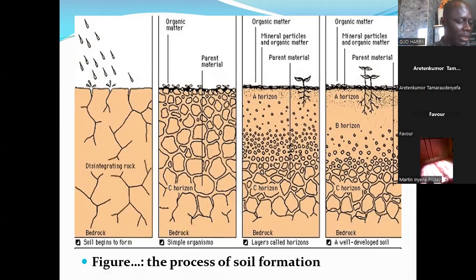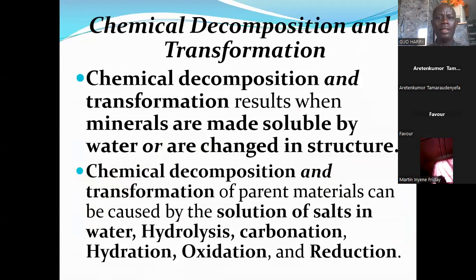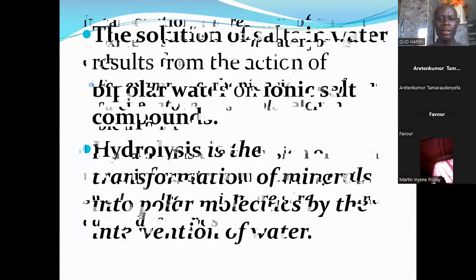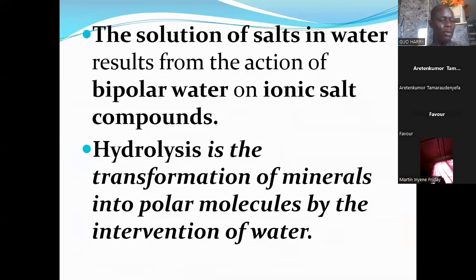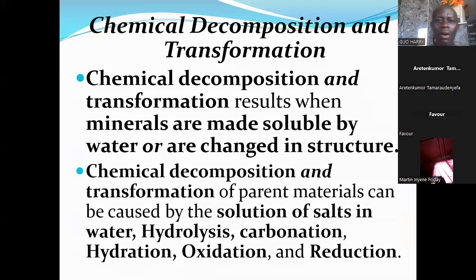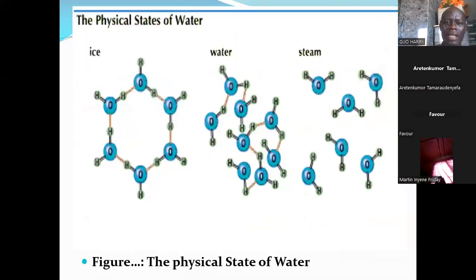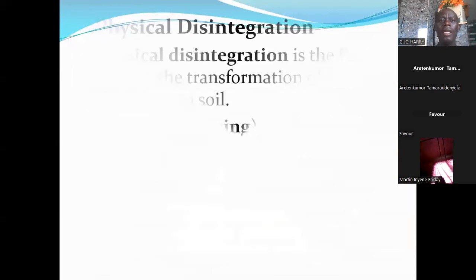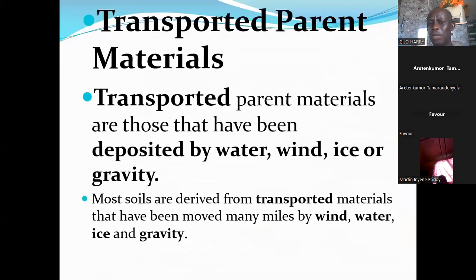According to literature, it takes 800 to 1,000 years for just 2.5 millimeters of fertile soil to be formed. So it takes a long period of time. It's not something that takes place within a short period of time. That's why time is also a factor of soil formation.